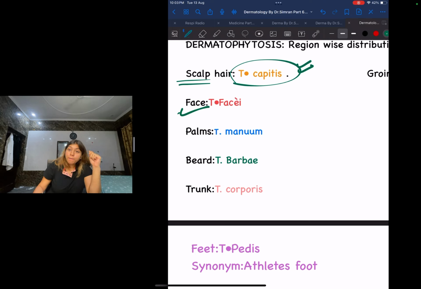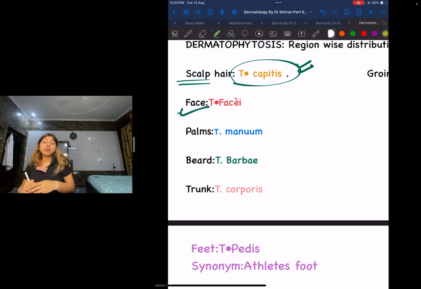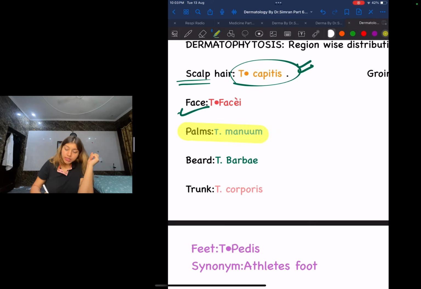Next guys is your palms. Your palms are going to be called Tinea manum. And how am I going to remember this? Guys, we girls tend to do our manicures a lot. So M for manicure, M for manum. That's how I'm going to remember this. Next guys, beard is going to be barbe. Like barbe, so you're going to remember, for beard, barbe, B for B.